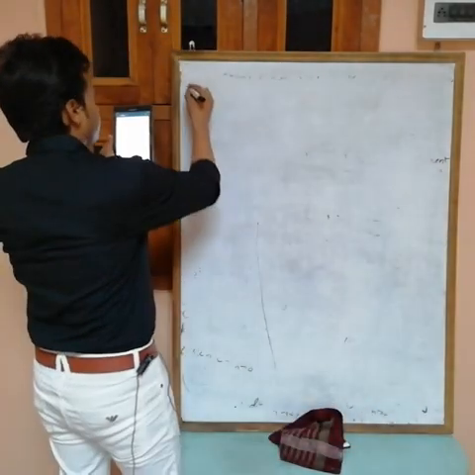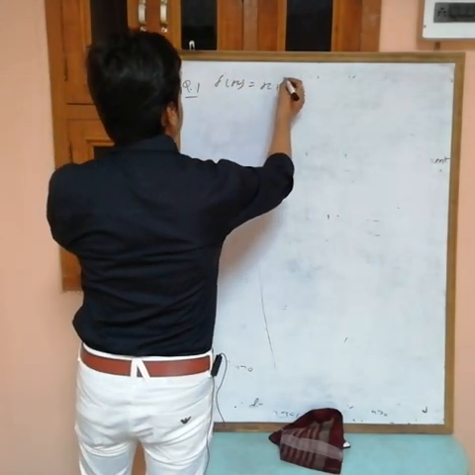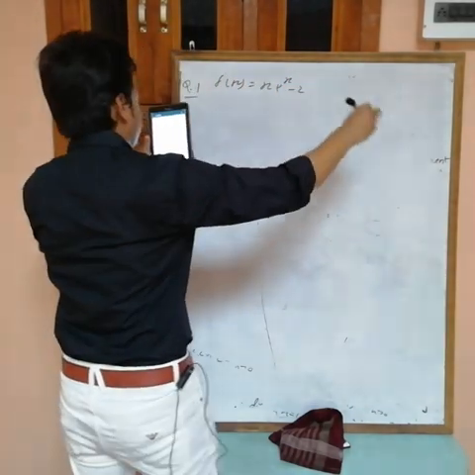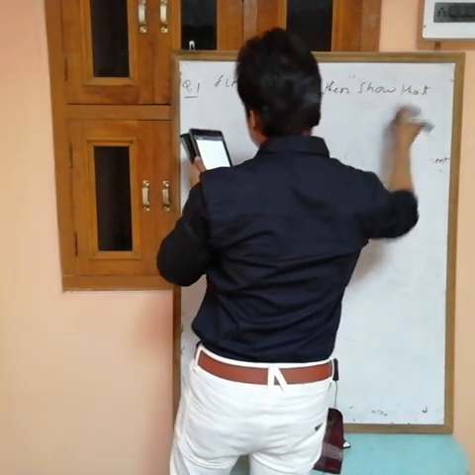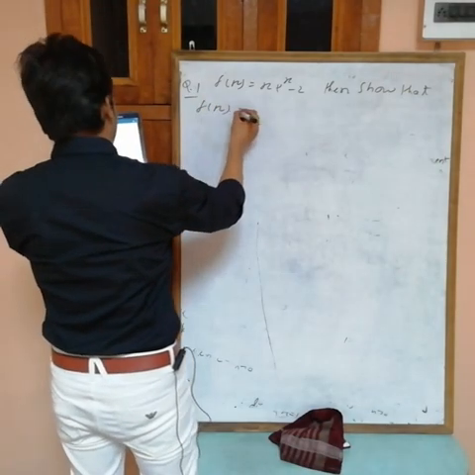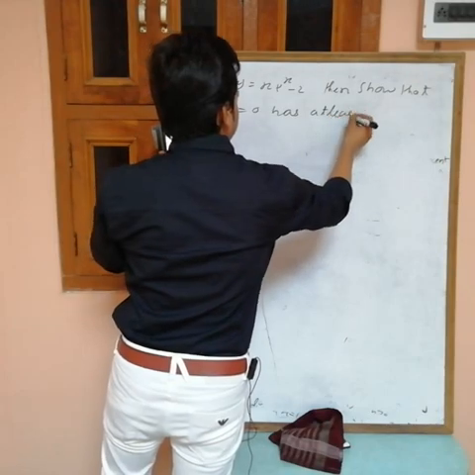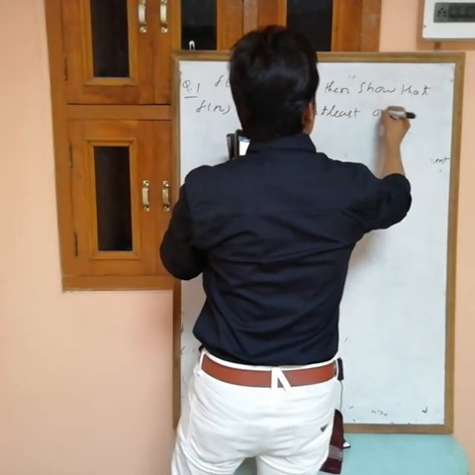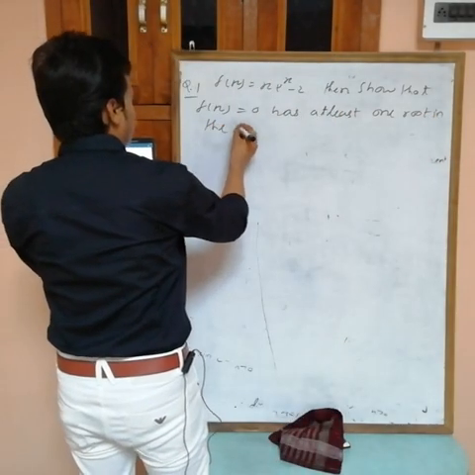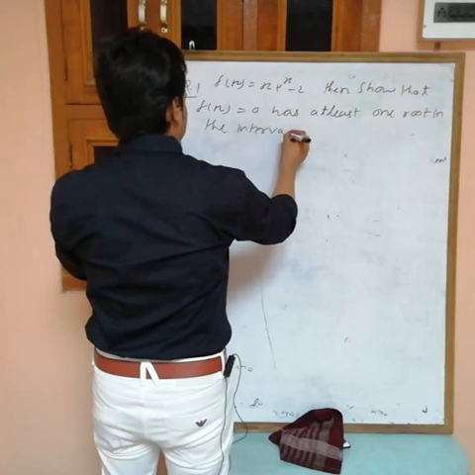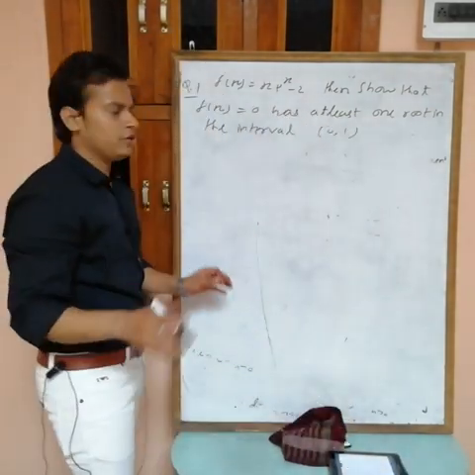Write a question. f(x) = x e^x - 2. Then show that f(x) = 0 has at least one root in the interval (0, 1). Now this is simply based on the intermediate value theorem.